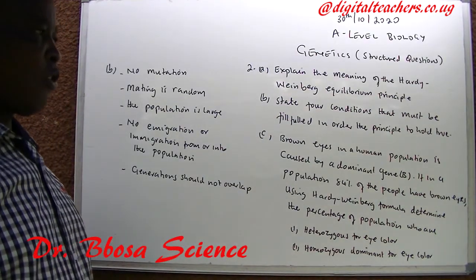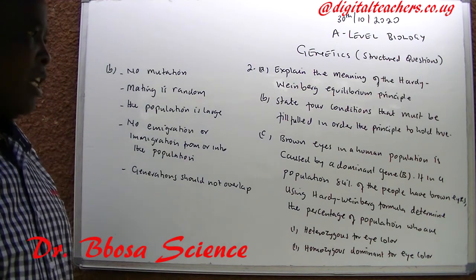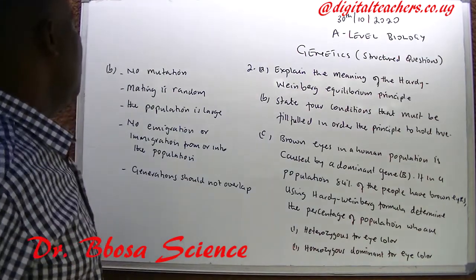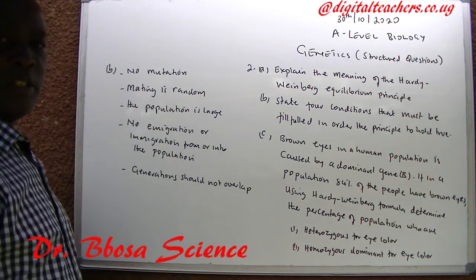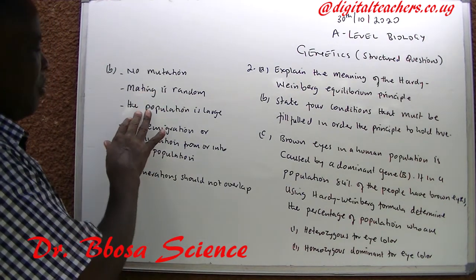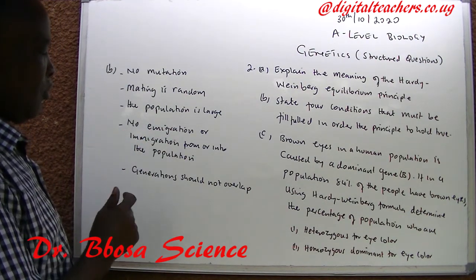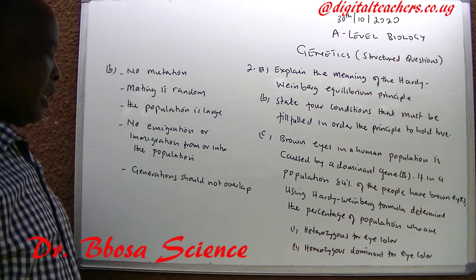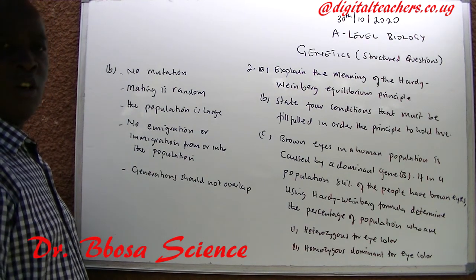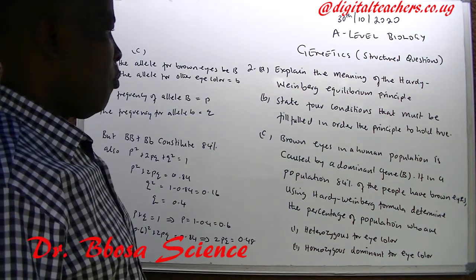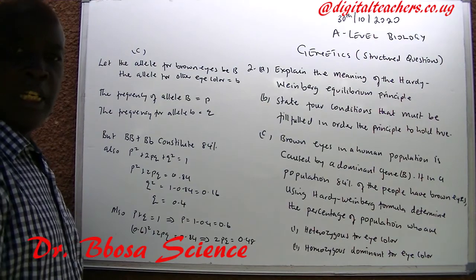B. State four conditions that must be fulfilled in order for the principle to hold true. No mutation should occur. Mating should be random. The population should be large. There should be no emigration from or immigration into the population. Generations should not overlap.